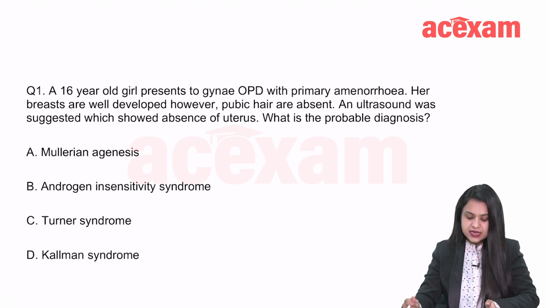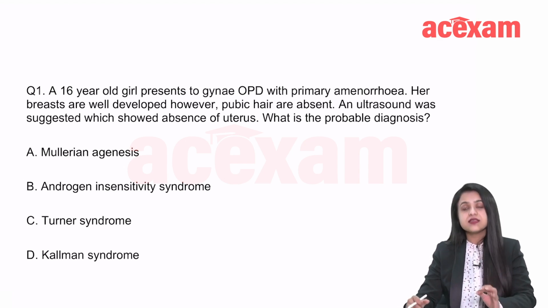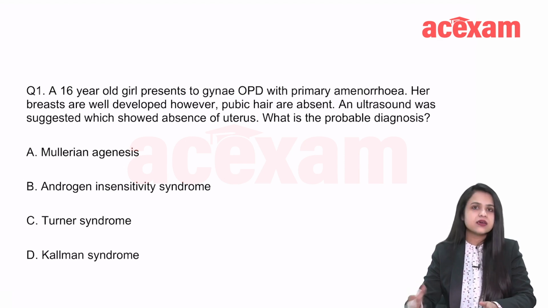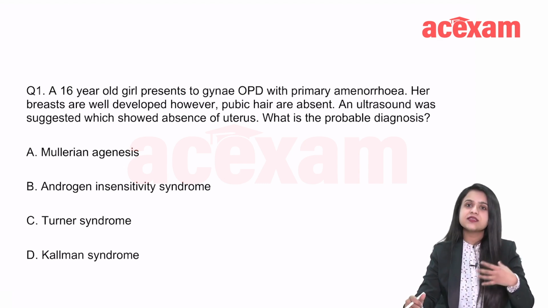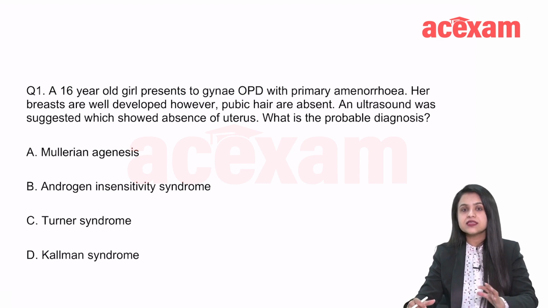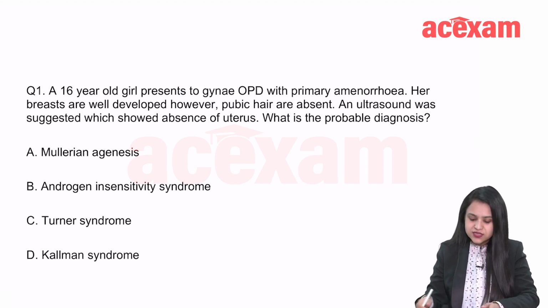See, primary amenorrhea is a very, very important topic for your entrance exam, and every year they ask a question or two. Sometimes there are 2-3 questions in the same paper from primary or secondary amenorrhea. Why? Because this is a very interesting topic and it is concept based. What is the concept here?